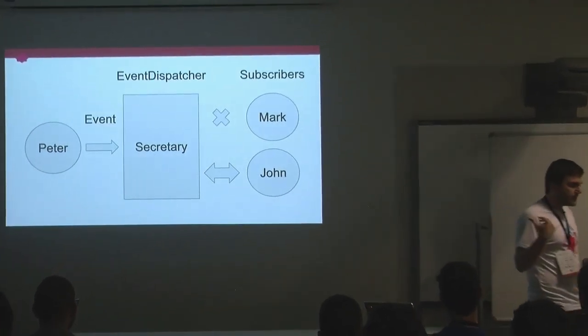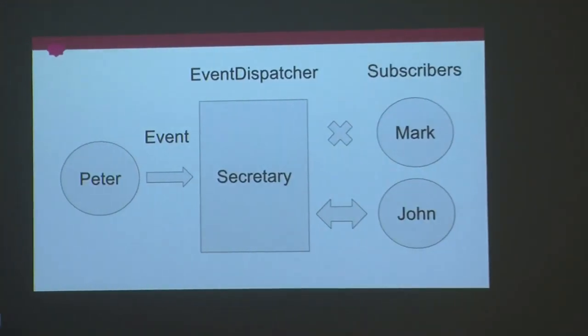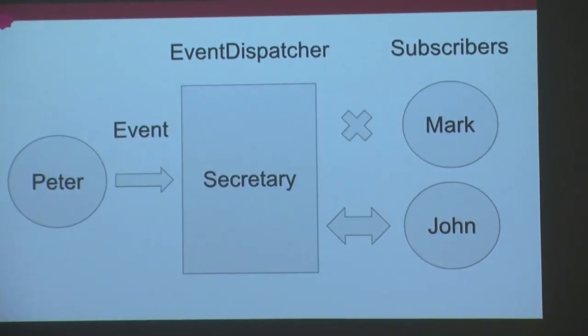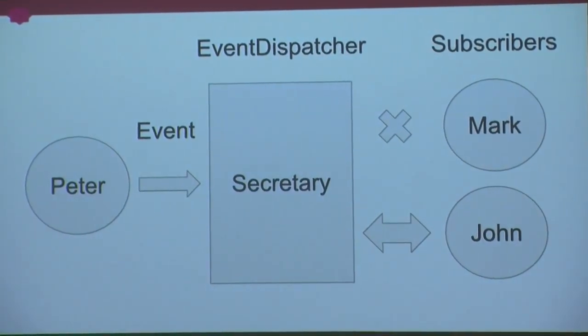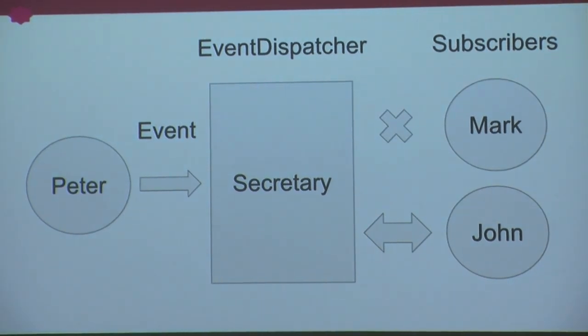So this would be a new diagram. You can see that when Peter leaves the office, he triggers an event, so it sends it to the secretary, or to the event dispatcher, and the event dispatcher notifies all the subscribers of that event. In this case, John would get the instance of the event, but Mark would not.